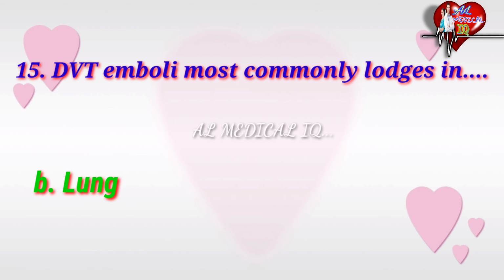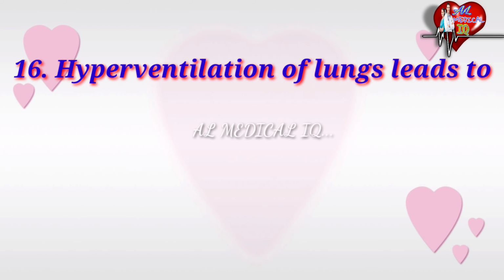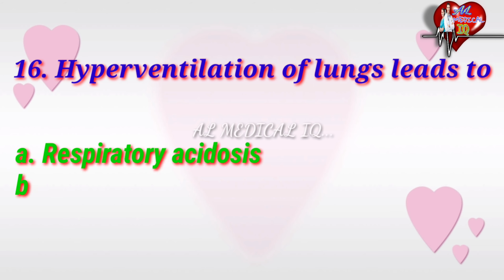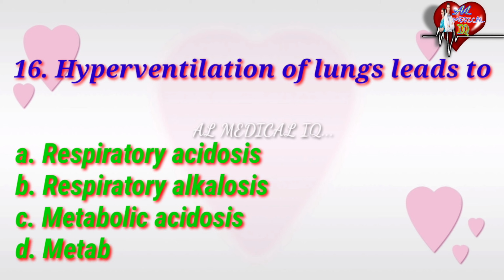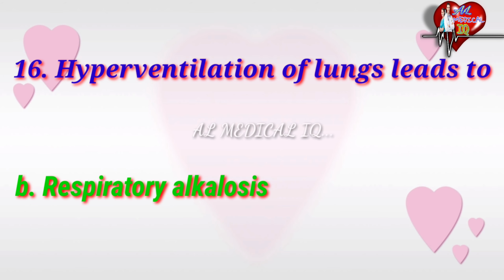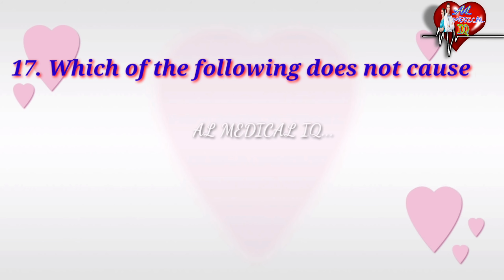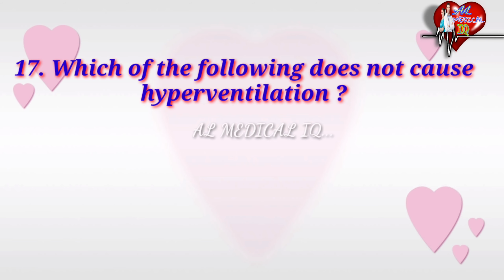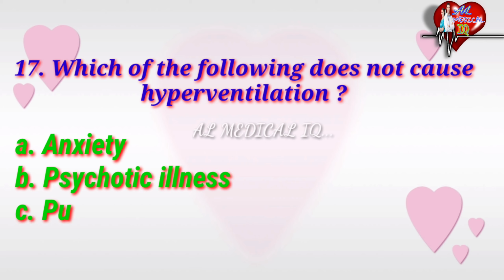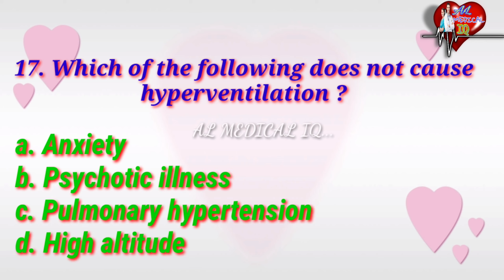Next question. Hyperventilation of lungs leads to, options are respiratory acidosis, respiratory alkalosis, metabolic acidosis, metabolic alkalosis. The correct answer is respiratory alkalosis. Next question. Which of the following does not cause hyperventilation? Options are anxiety, psychotic illness, pulmonary hypertension, high altitude. The correct answer is pulmonary hypertension.